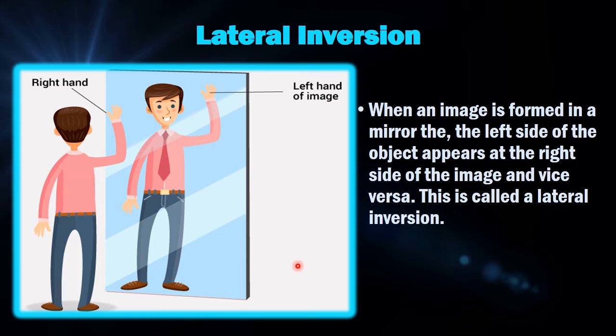देखिए कि अगर ये देखिए ये ऑब्जेक्ट है, इसने राइट हैंड को ऊपर किया तो इसकी इमेज क्या कर रही है? लेफ्ट हैंड को ऊपर कर रही है. So when the image is formed in the mirror, the left side of the object appears at the right side of the image and vice versa. Means इसका reverse means right hand side left side बन जाएगा, left hand side right hand side बन जाएगा image का. This is called as a lateral inversion.